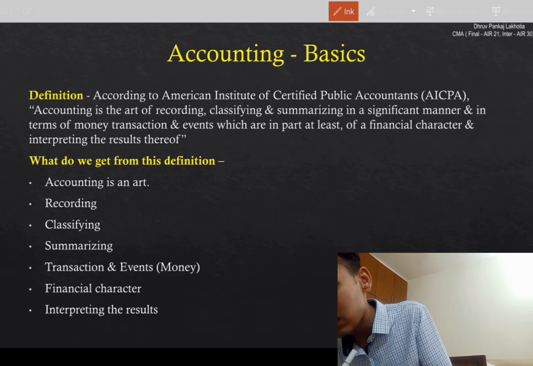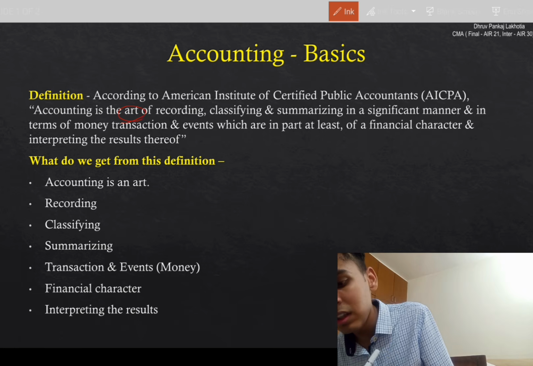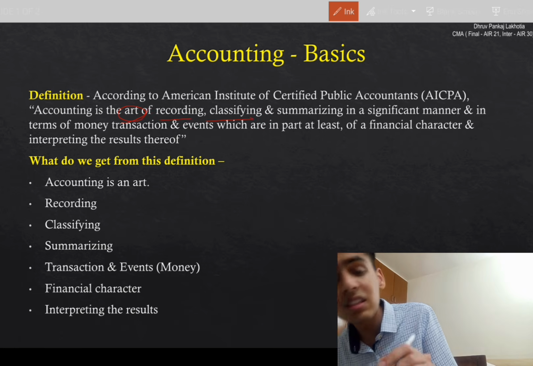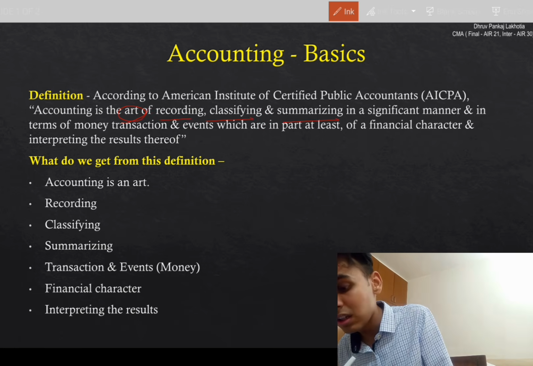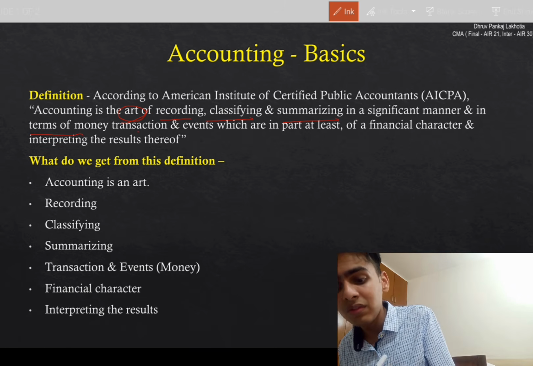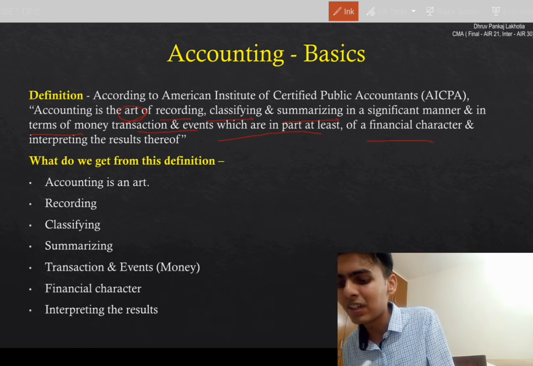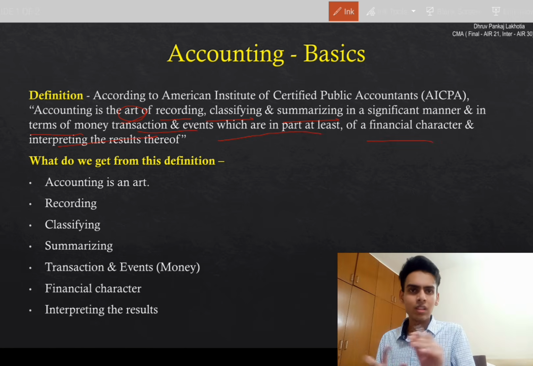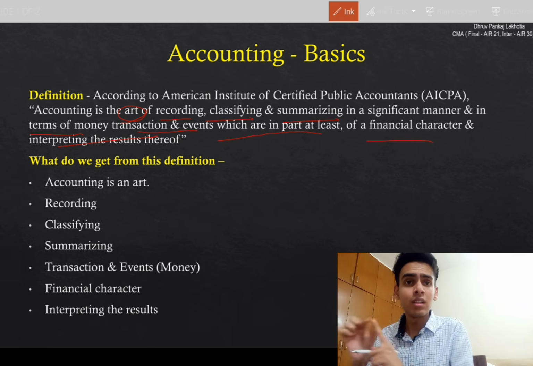Accounting is an art of recording, classifying, summarizing in a significant manner in terms of money, transaction events, which are in part at least of a financial character, and interpreting the result thereof. We got it? Very small definition, but having everything.